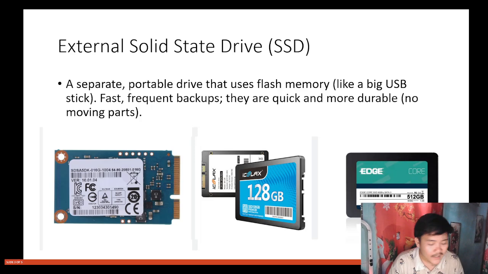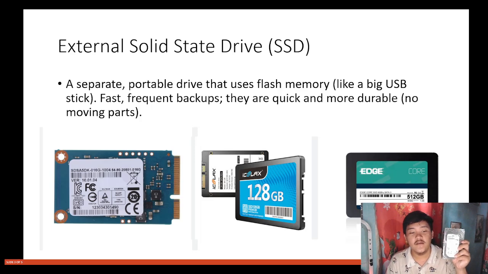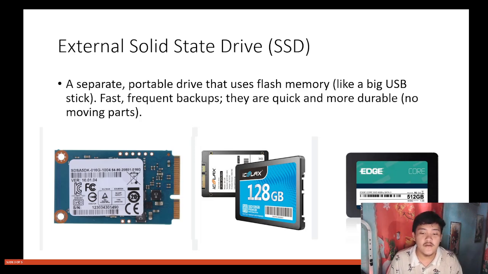This kind of drive is expensive and small, but so much faster than this HDD, because it is upgraded, no?